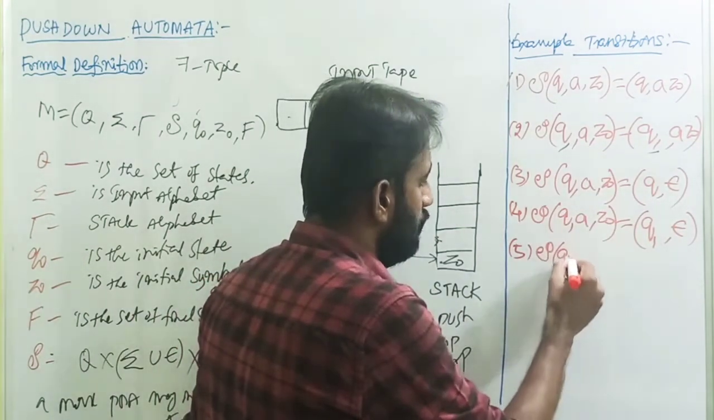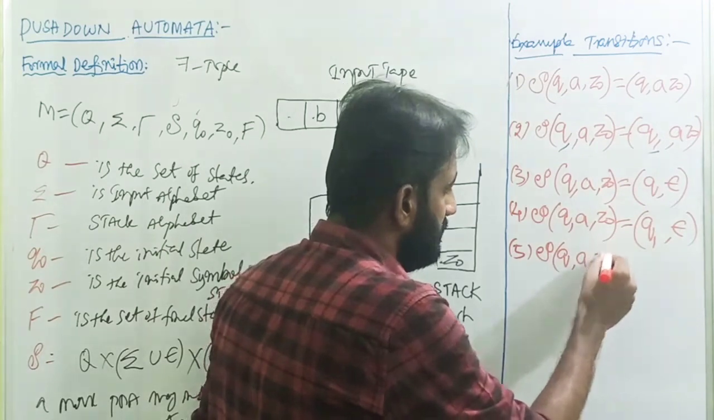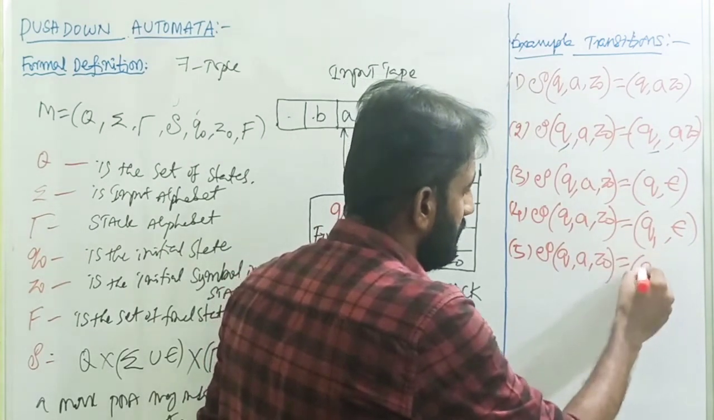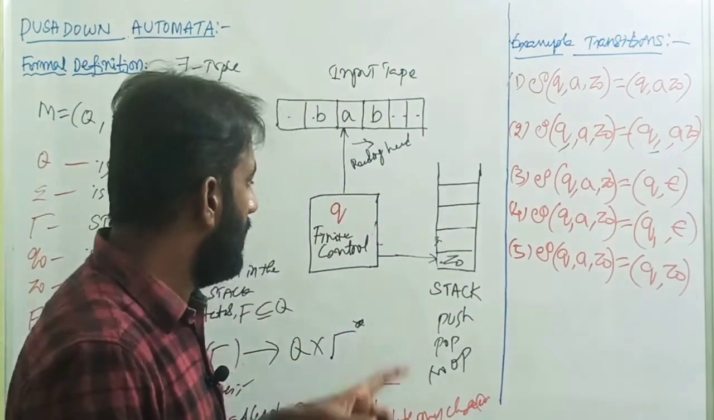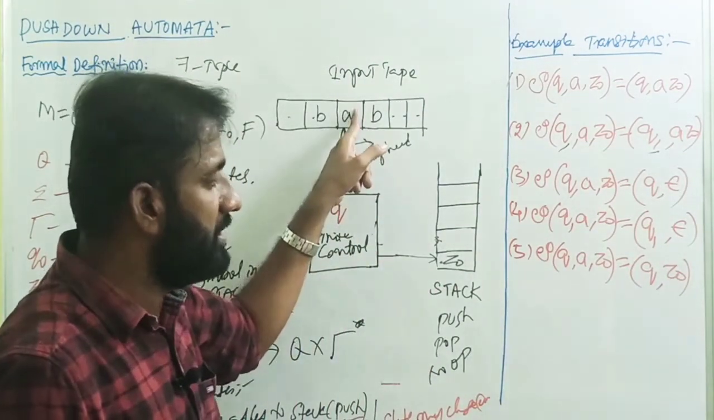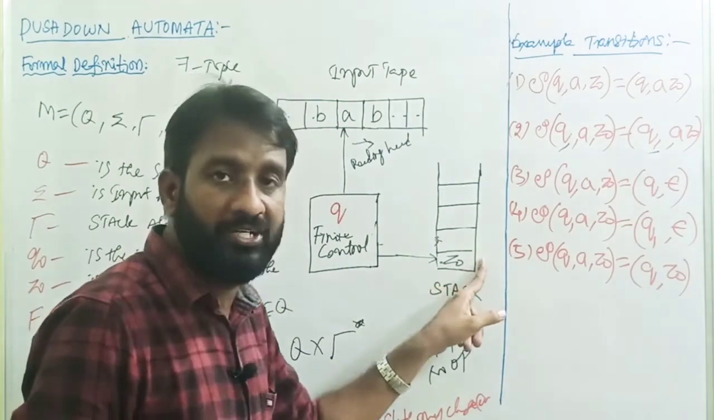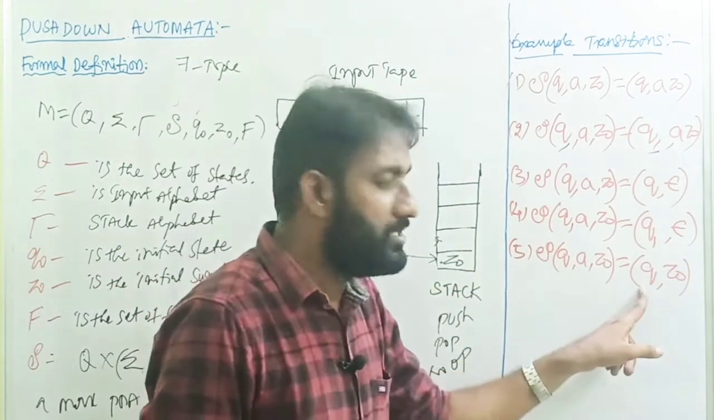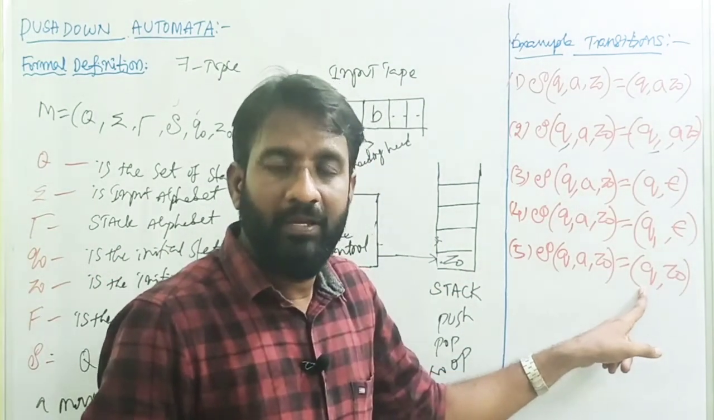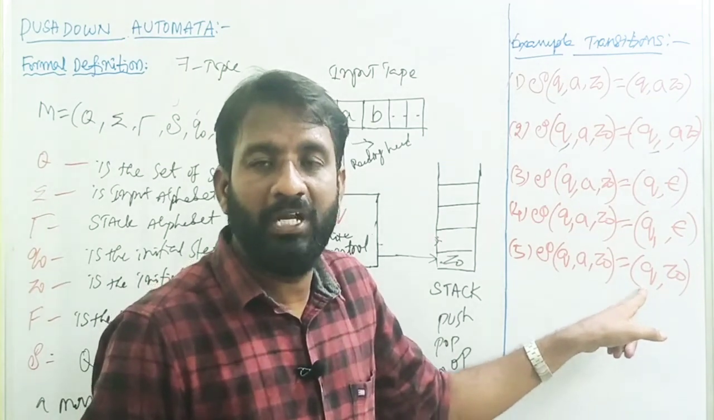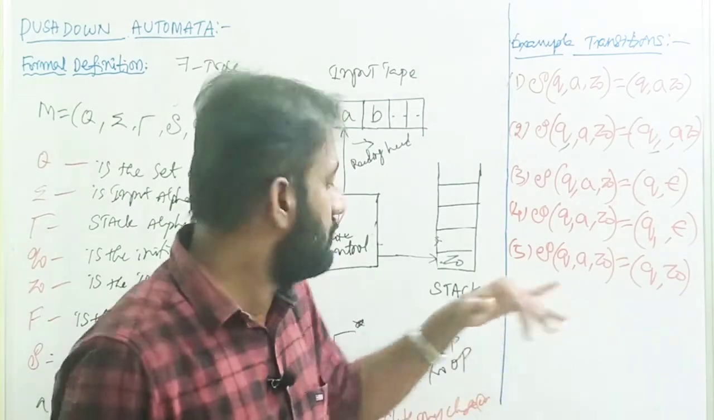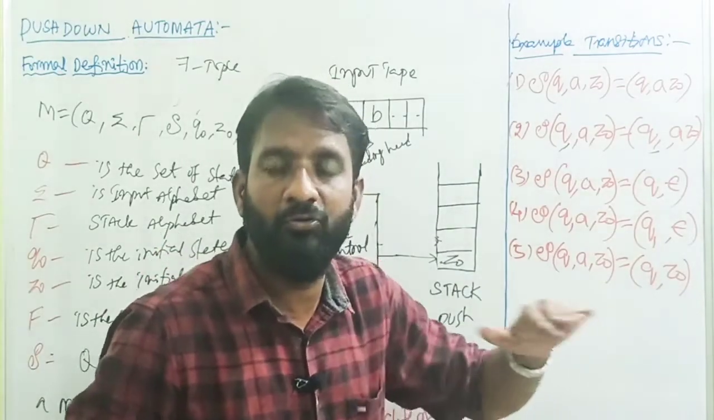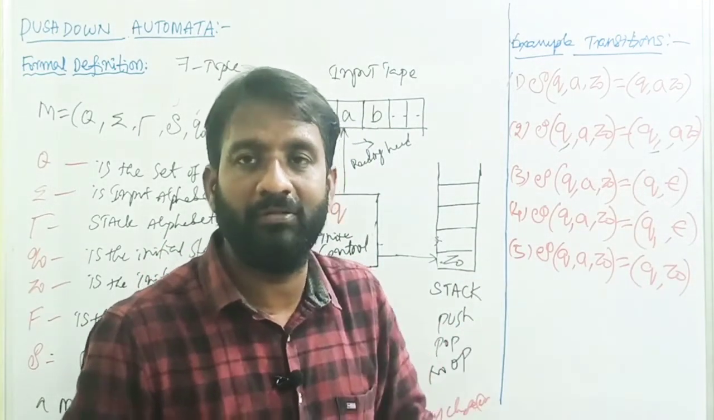Next transition is: transition of (q, a, z0) equals (q, z0). What is the meaning of this one? On state q, by reading input symbol a, the top of the stack is z0. We are going to remain in the same state by not removing an element from the stack and not adding an element to the stack, meaning that there is no operation. So z0 is there, and the same z0 is still there. We are not doing any push operation or pop operation.